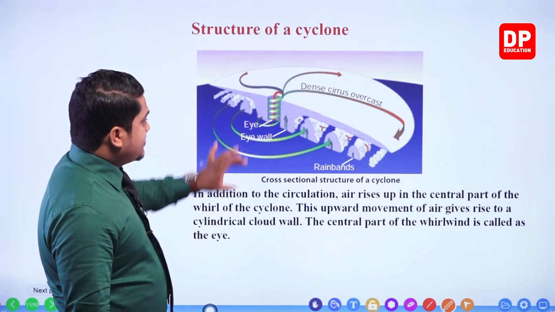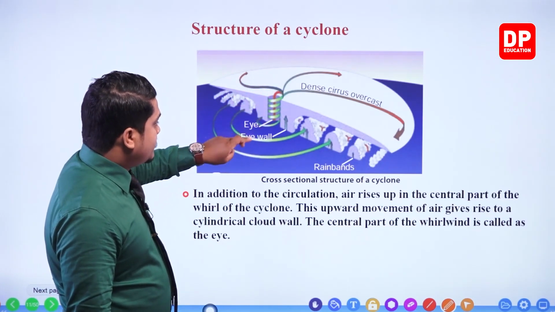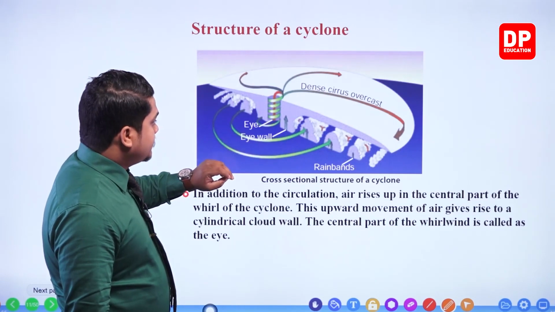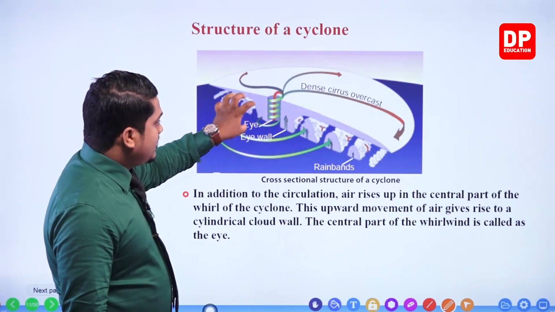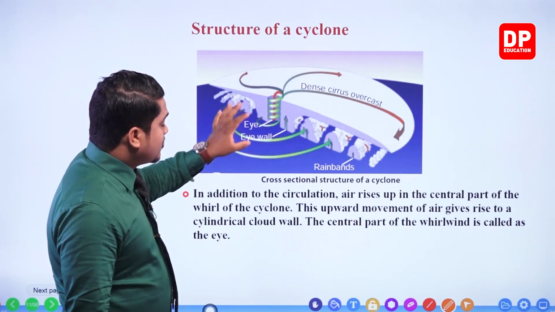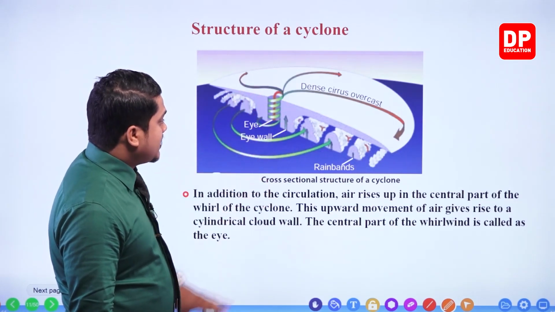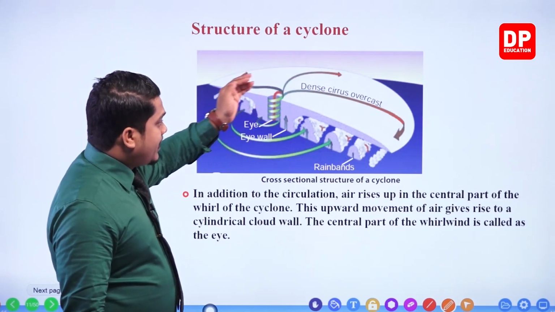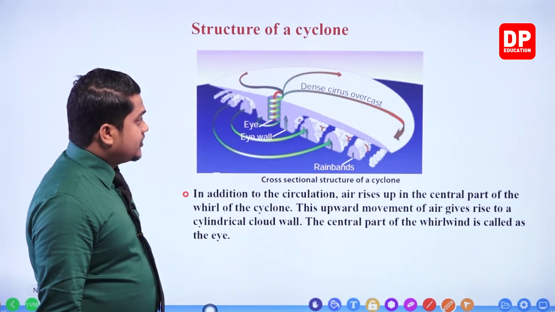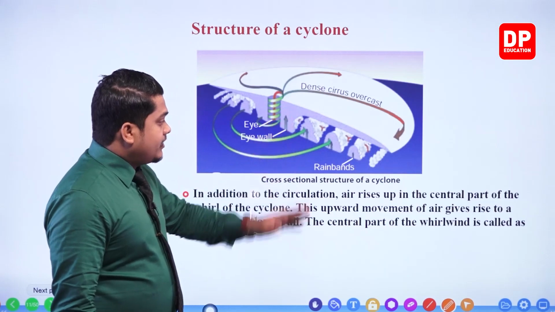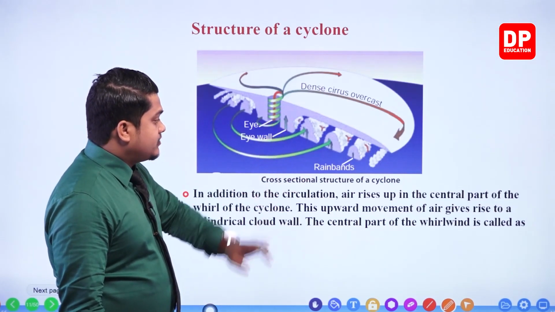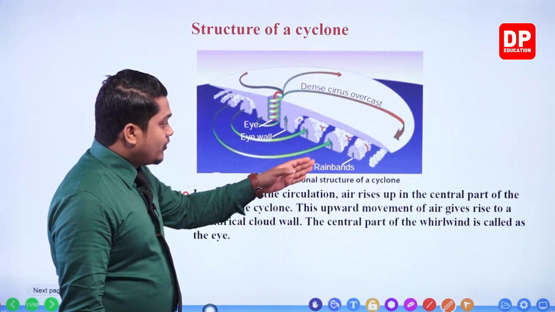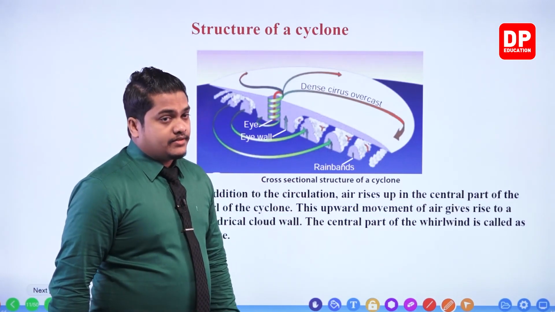As you can see, there is a center area which is referred to as the eye, and there is another area located near the eye, referred to as the eye wall. Then you can observe the wind patterns, the dense overcast, and also the rain bands. The rain bands mean that over there you can observe heavy rain.